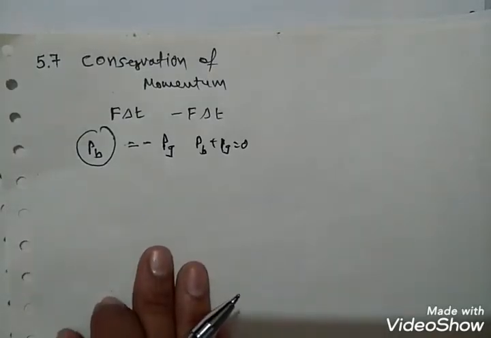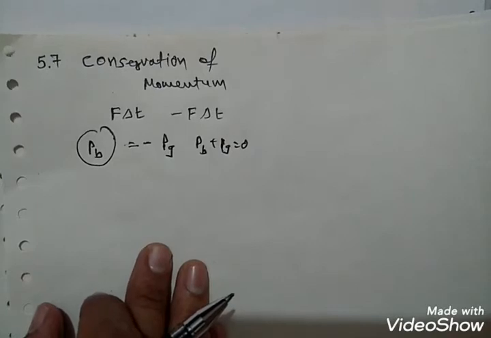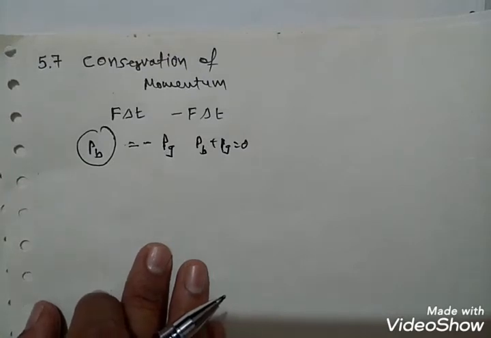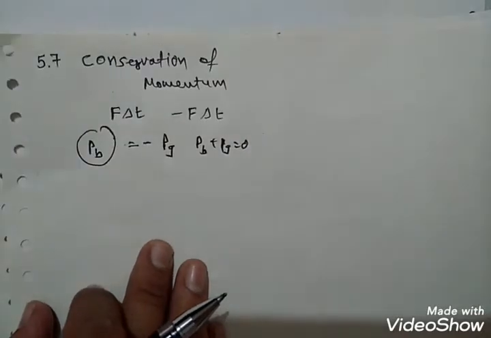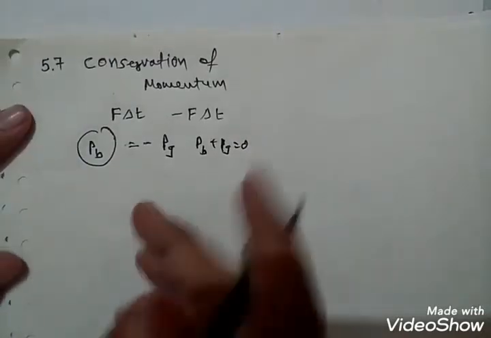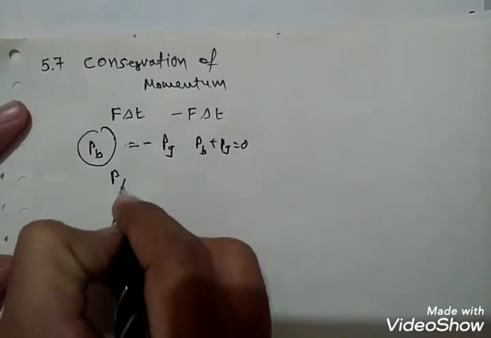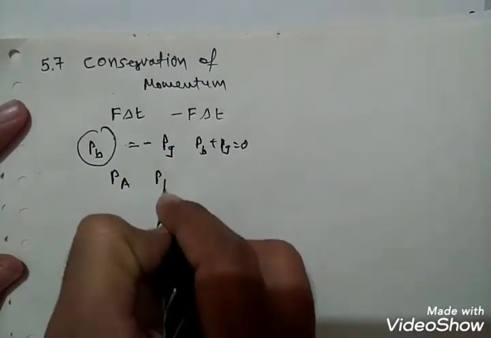Now the total momentum of an isolated system of interacting particles is conserved. So here we consider two bodies A and B. Initial momenta are PA and PB.